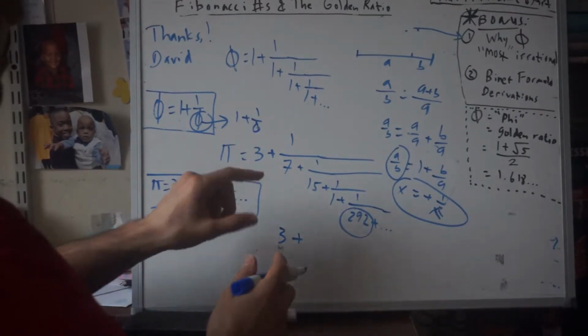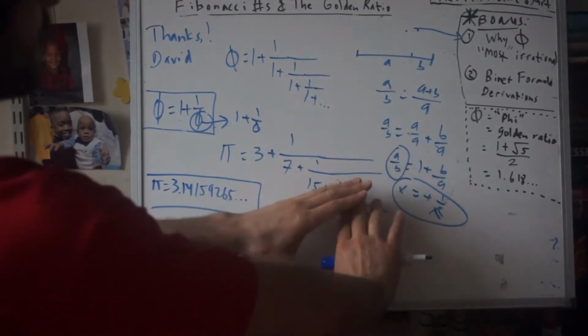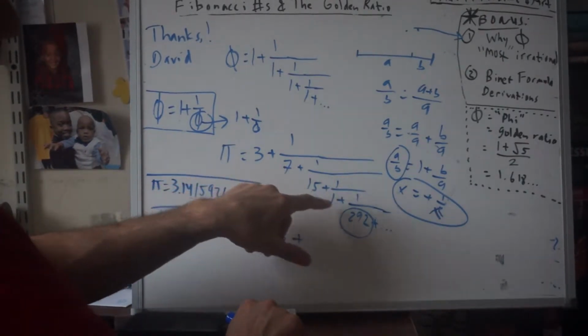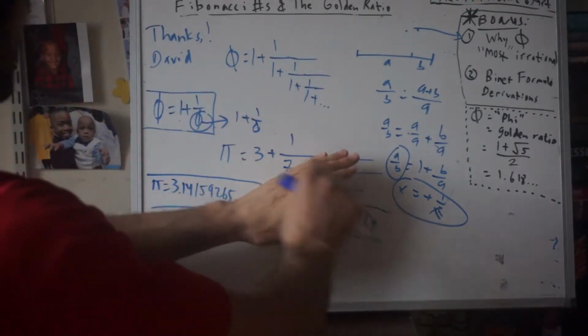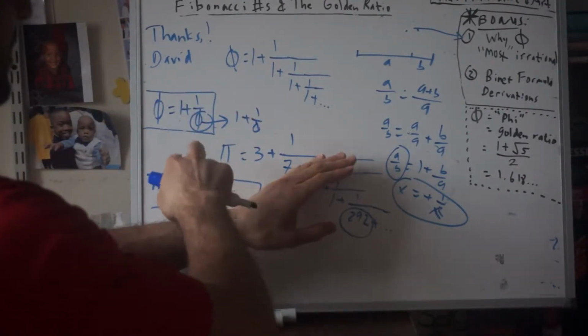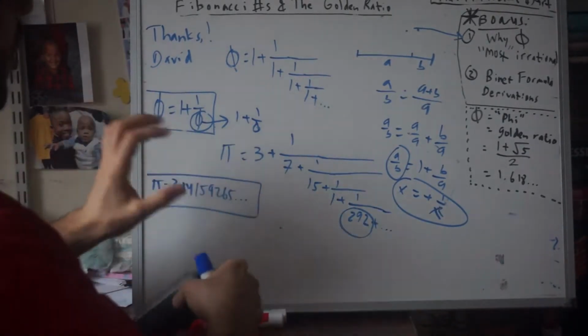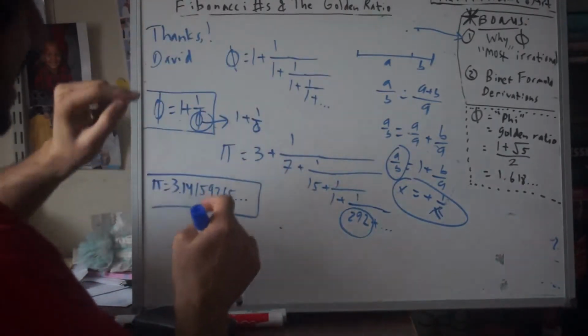So you could basically try to make it fairly simple and then tack on more and more parts to make it a closer and closer approximation. And that's how you would get these numbers. So approximate it, subtract what you've approximated from the actual number, and then you'll see the difference, and that'll get you the next number. So these are these weird continued fraction representations of phi and pi.